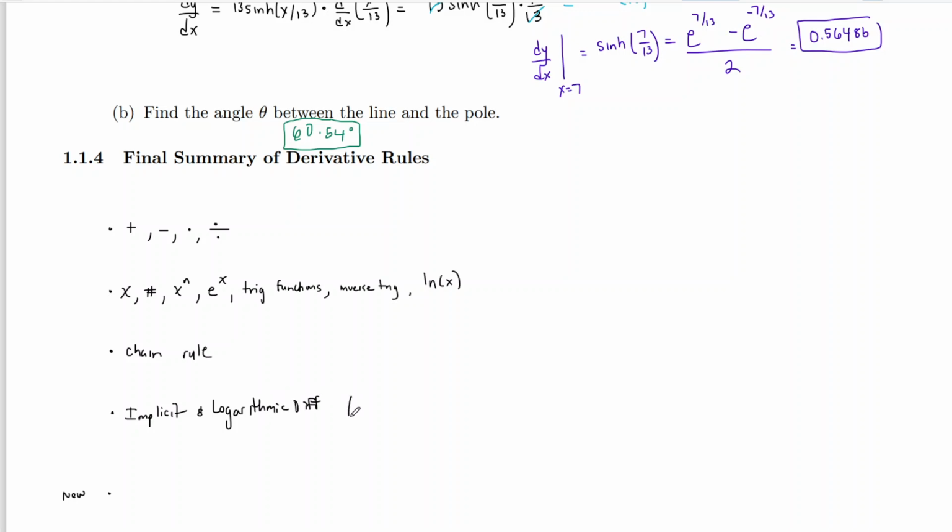And probably one of the main things you want to take from logarithmic differentiation is not necessarily any specific rules, although we did figure out how to do the derivative of something like x to the x, but mainly what it's used for. Doing derivatives of something like this, you have to use logarithmic differentiation.